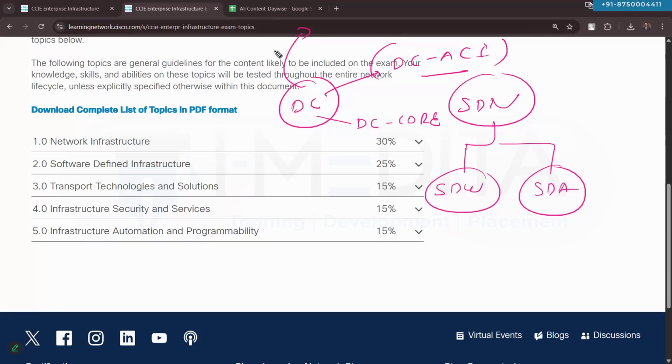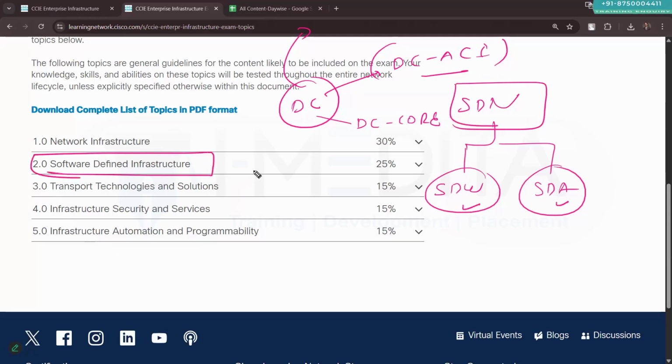Okay, thank you. From the enterprise point of view, SD-WAN and SDA come under the SDN. From the data center point of view, that is ACI and all that. So in the enterprise infrastructure, the automation and SDN relevant technology that we have to cover is SD-WAN and SDA, which is in fact part of our content. If you have more questions, let me know.